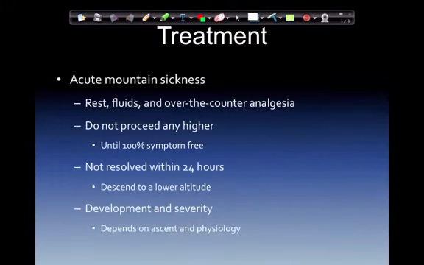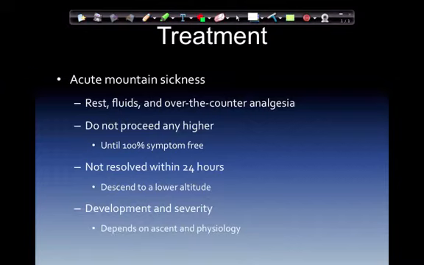Treatment. Very simple. Acute mountain sickness: rest, fluids, and over-the-counter analgesia. Diamox, or acetazolamide, my apologies, 125 milligrams by mouth over 12 hours, increases the bicarbonate secretions and increases the acidity of the blood, and this will help with some of the AMS, or acute mountain sickness, symptoms, and also help you to acclimatize faster. Do not proceed any higher until 100% symptom-free.